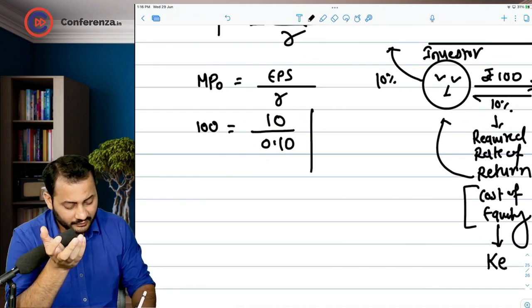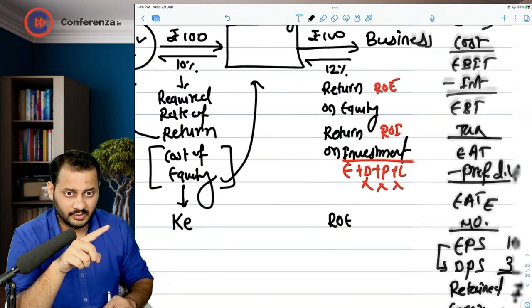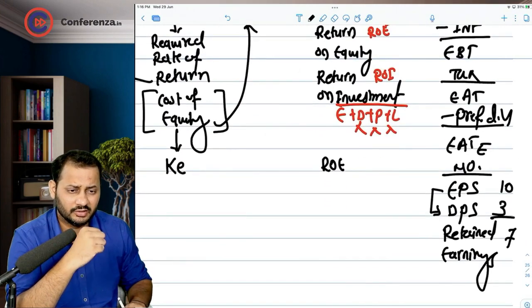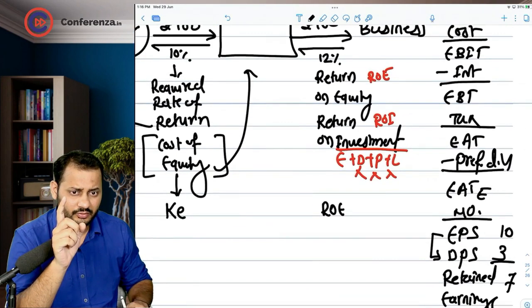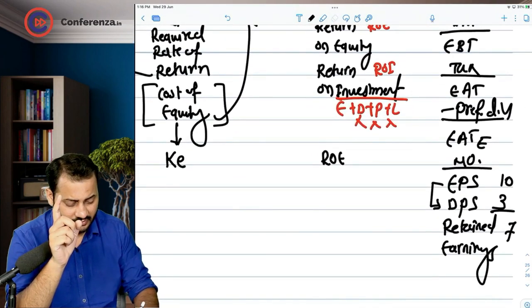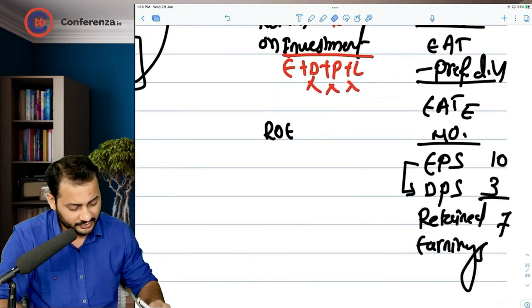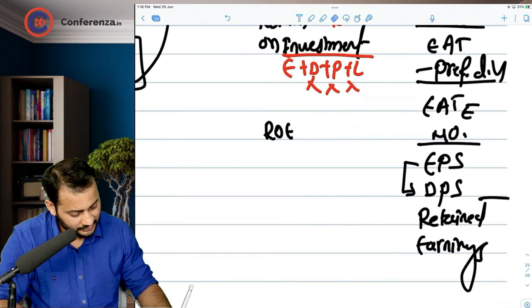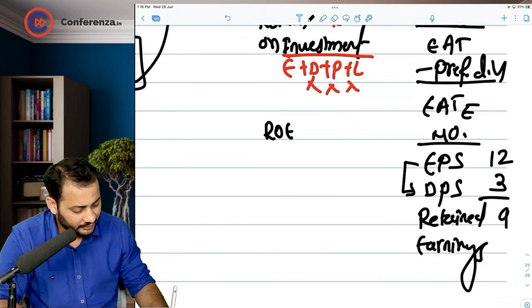But in reality, what happened? Earning per share was 12 rupees. Company earned more than what I... Let's just change the figures because we have to show that the company's return on investment is 12%. So we will just change the figures. On 100, 12% will be 12 rupees, DPS 3 and retained earnings will be 9.